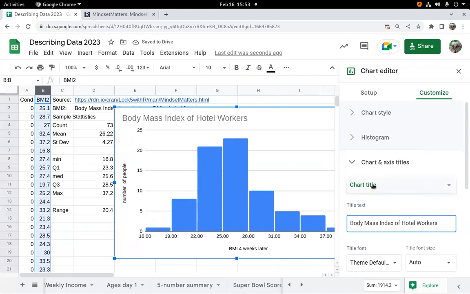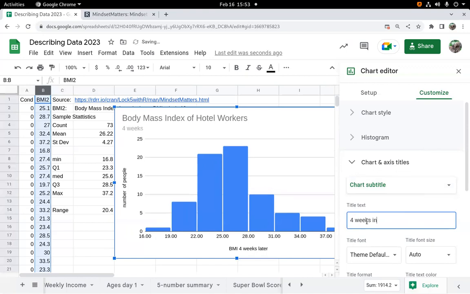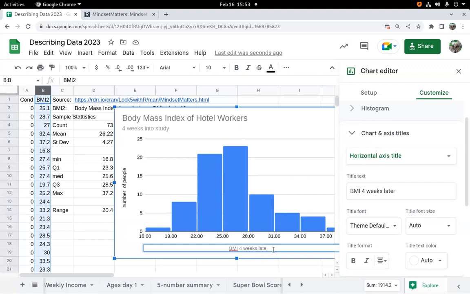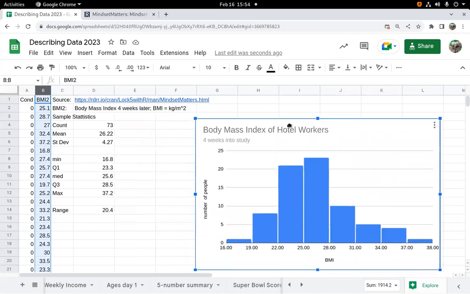They have a subtitle here if I want to add more. Let's add a subtitle to go with that too. 4 weeks into the study. And do I need BMI 4 weeks later? If I say it up above, nah, we can just call that BMI. Cool. So I have reasonable titles. Nice. Editor can go away, and we can just slide that over here.